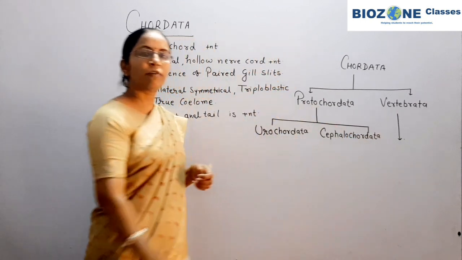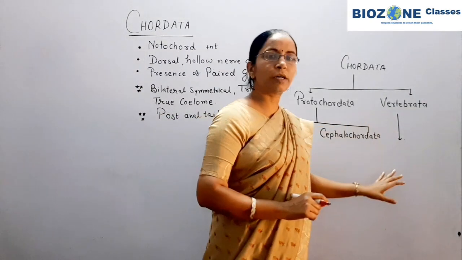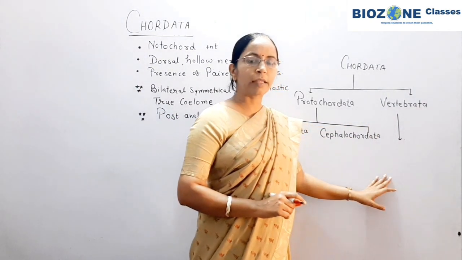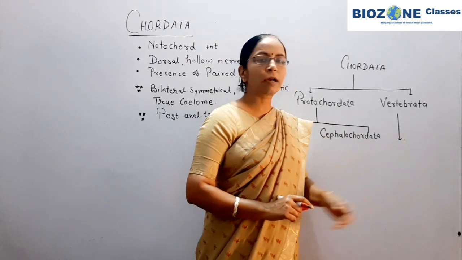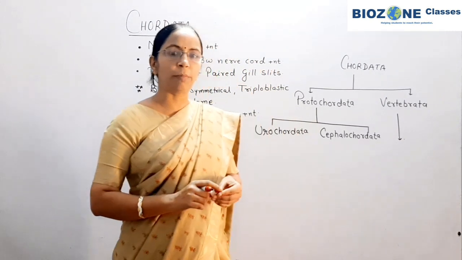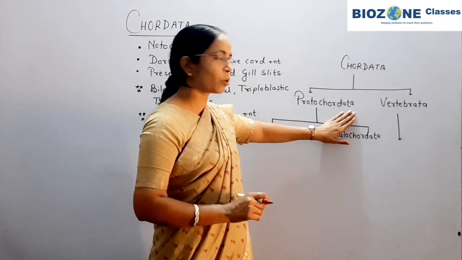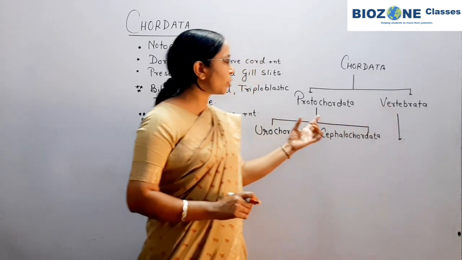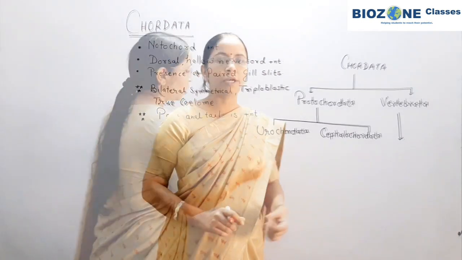Clear? Whereas vertebrata is further divided into agnatha as well as gnathostomata. So we separately study the features of vertebrata. Okay. So first you remember chordata is divided into protochordata and vertebrata. Protochordata is divided into urochordata and cephalochordata.